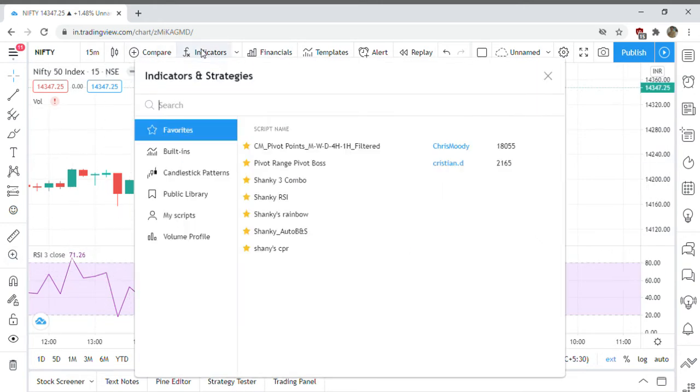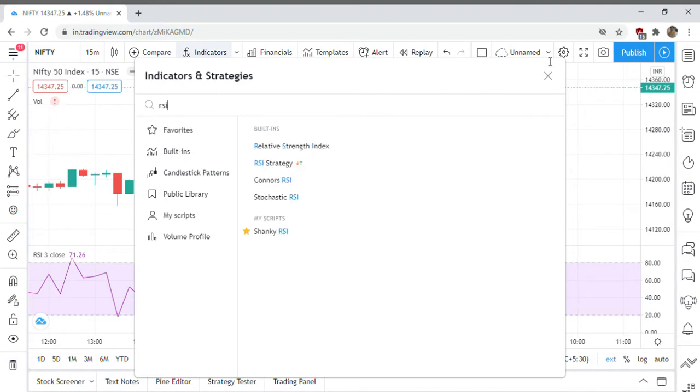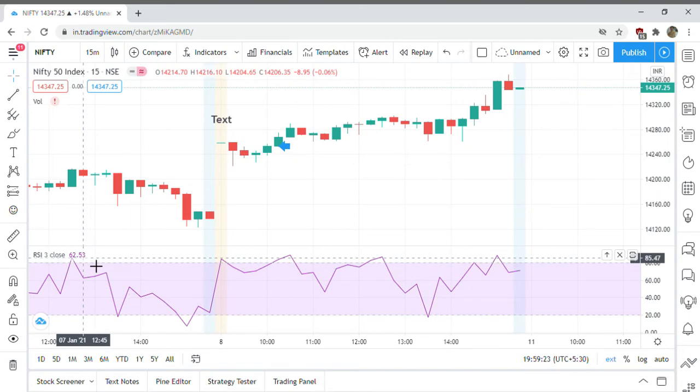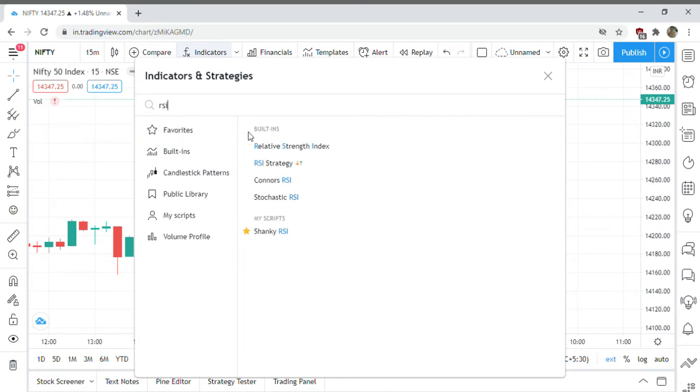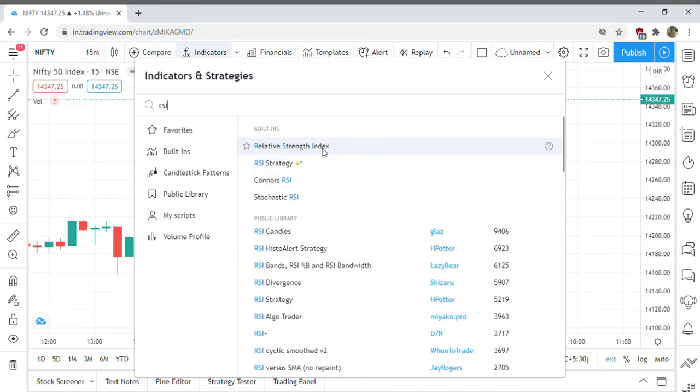Here I'm using tradingview.com. Let me close this and reopen the RSI once again. So we select the relative strength index.